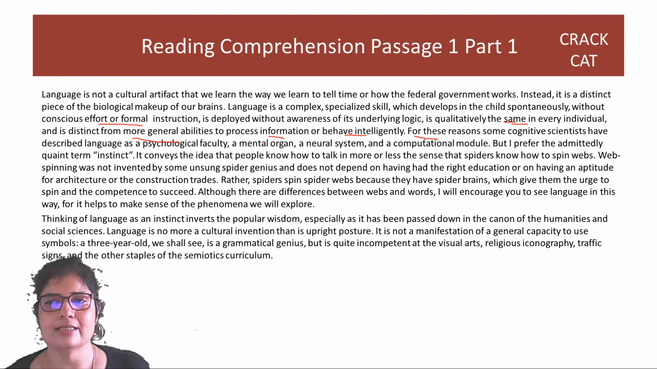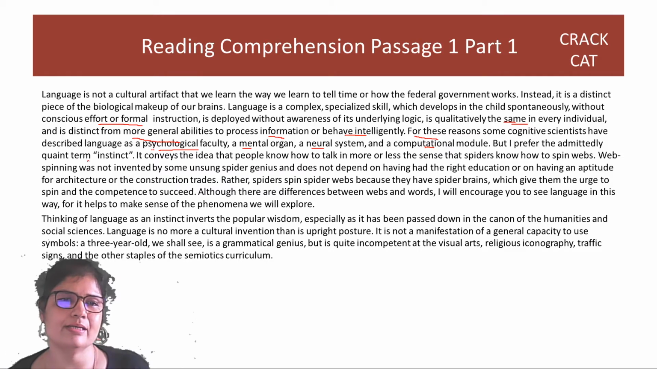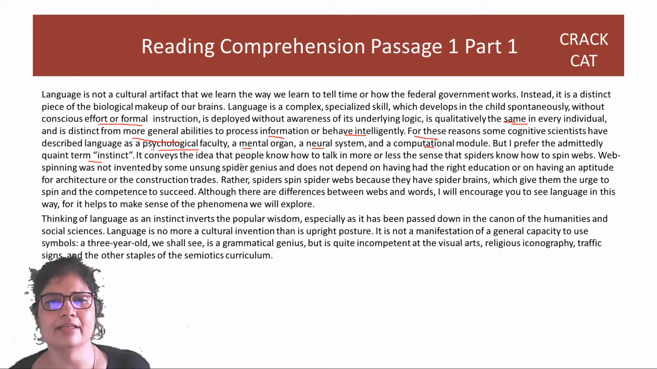For these reasons, some cognitive scientists have described language as a psychological faculty, a mental organ, a neural system, and a computational module. But I prefer the admittedly quaint term instinct. It conveys the idea that people know how to talk in more or less the same sense that spiders know how to spin webs. Like spiders know it, that's their job, right?